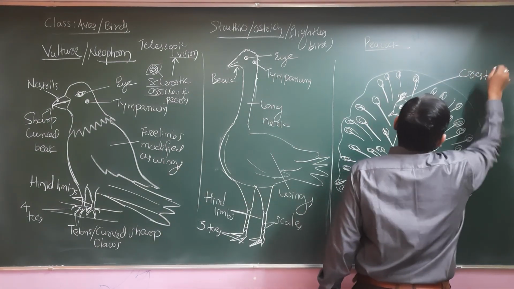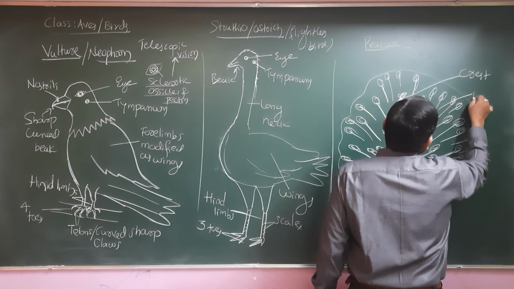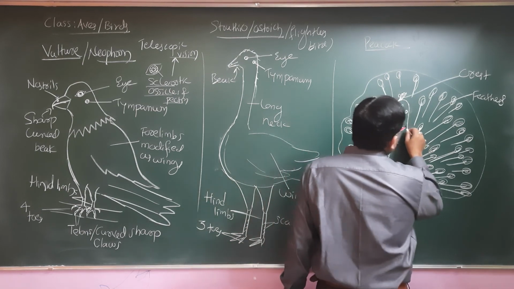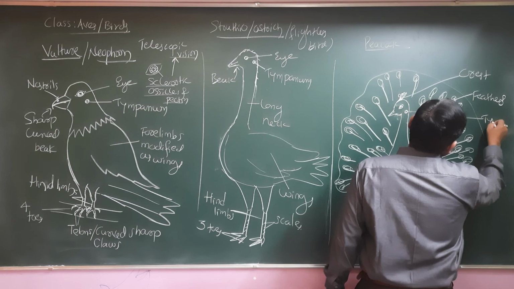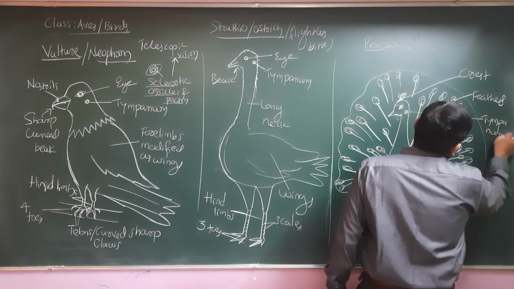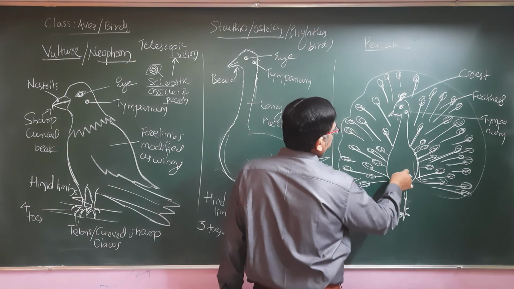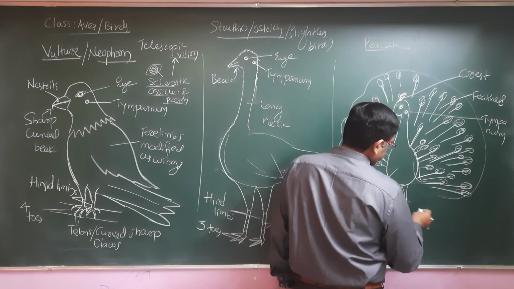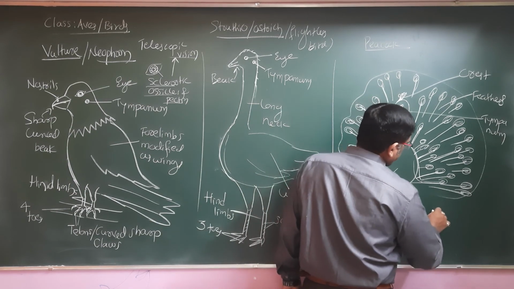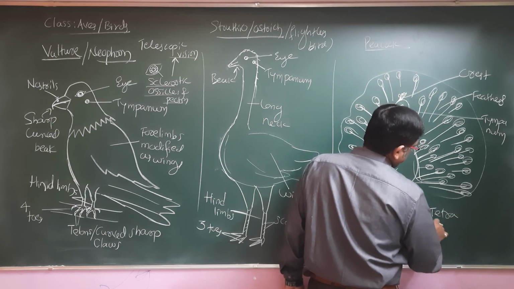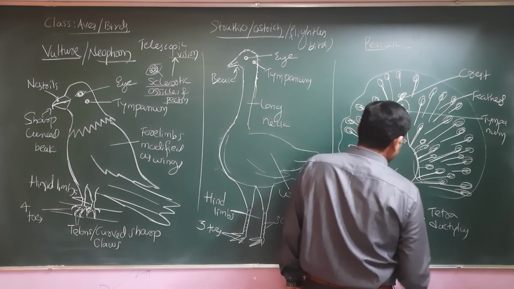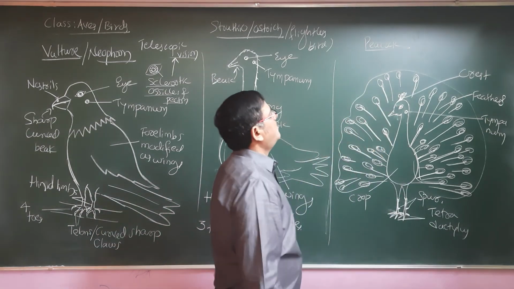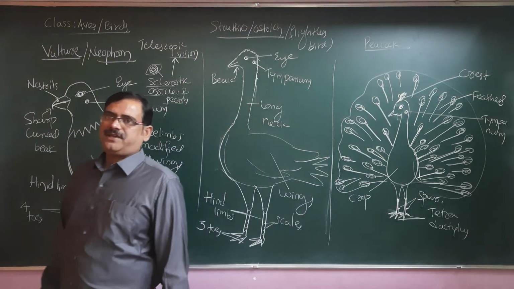The crest, okay, then the feathers, then here it's a slender neck, the tympanum, okay, here we can find its crop, yes, the dactylus, and mainly the male has the spur, okay. So this is a peacock or pavo, we say.